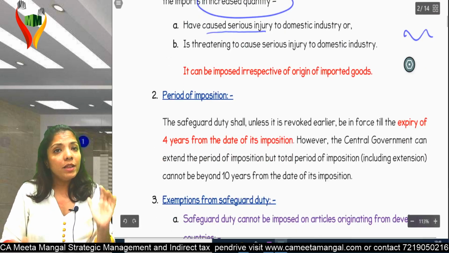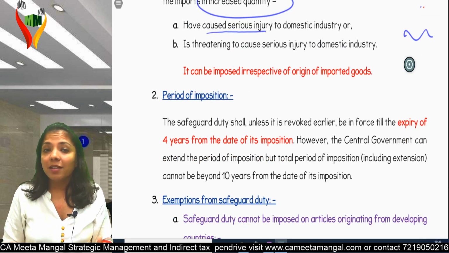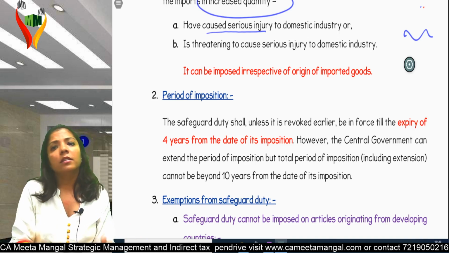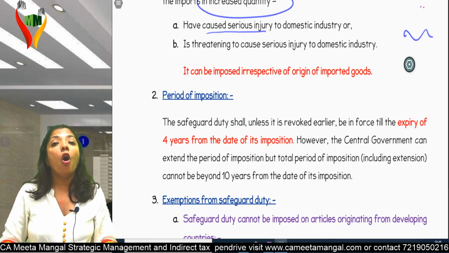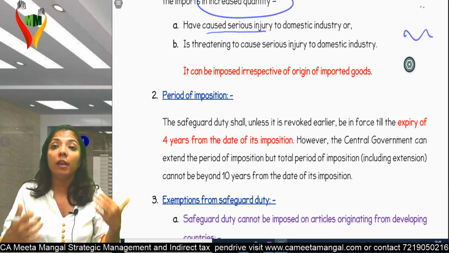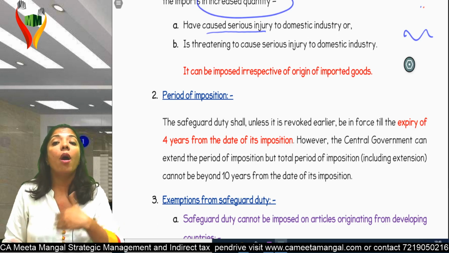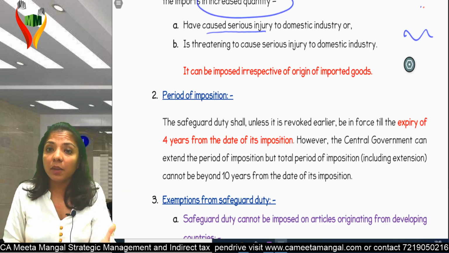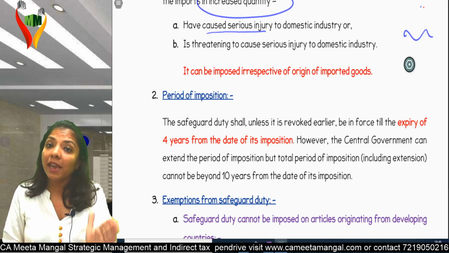Now, we'll see the safeguard duty. There's no fixed formula that safeguard duty percentage will be this. They will give the percentage as per the situation. How much quantity has been imported into India? How much injury has happened or can happen in future? Seeing all this, they will decide as to how much percentage of safeguard duty need to be imposed.